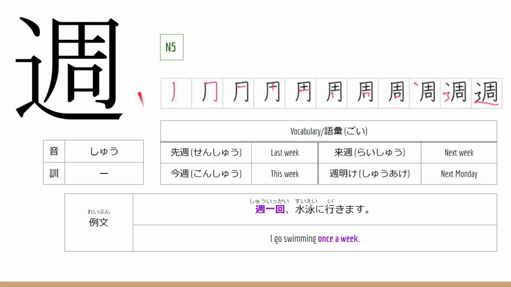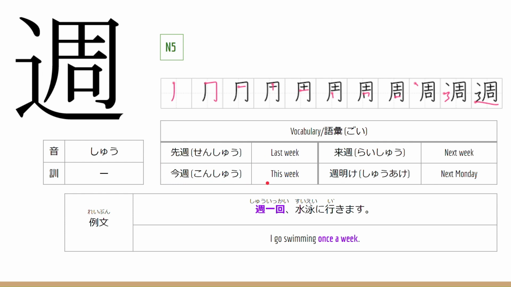The next kanji is shi. This is a stroke order for the kanji. Now let's go to the onyomi and kunyomi of the kanji. The onyomi is 週、 and there is no kunyomi. Now let's go to the vocabulary. 語彙、先週、 This means last week.